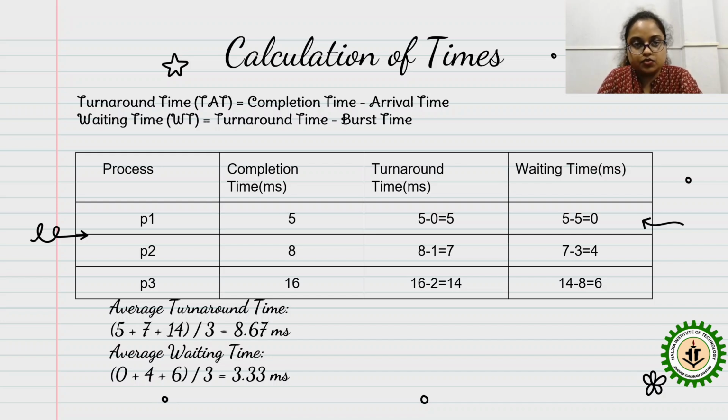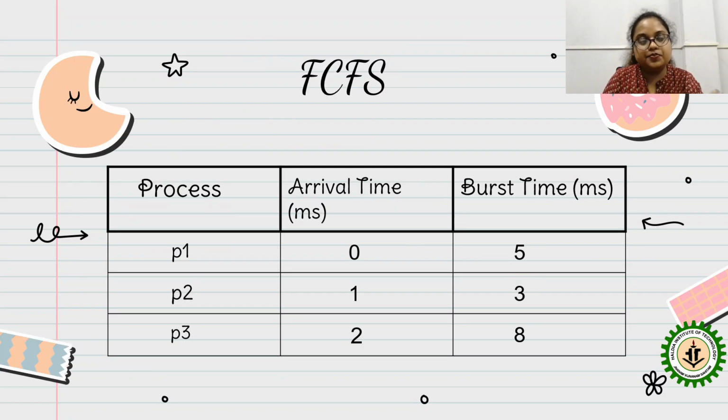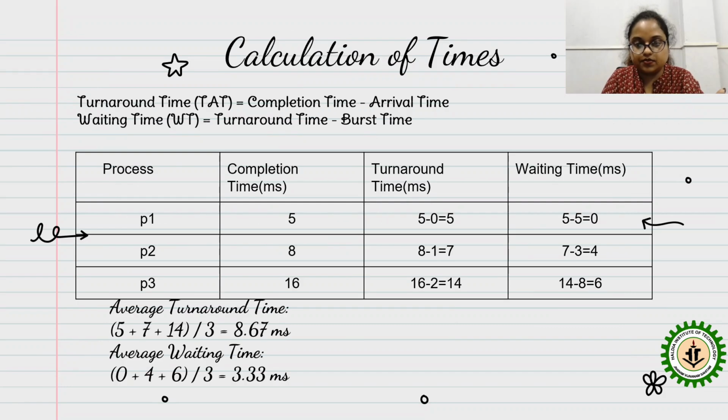And the waiting time formula is turnaround time minus burst time. So you get the turnaround time first, and the burst time you got in the previous slide. That is 5 for process P1, 3 for P2, and 8 for P3. Like this, you get the waiting time. Then how can you calculate the average turnaround time?